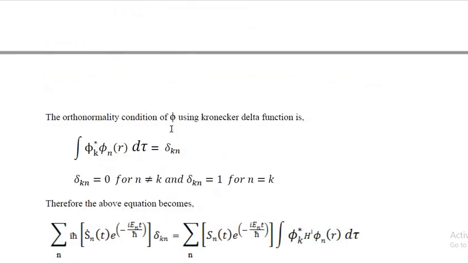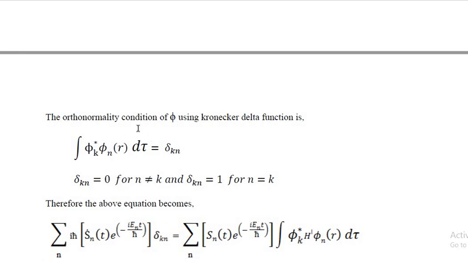The orthonormality condition of φ using the Kronecker delta function is integral φ_k* φ_n(r) dτ is equal to δ_kn. This δ_kn is equal to 0 for n not equal to k and δ_kn is equal to 1 for n equal to k. Therefore the above equation becomes summation over n of iħ Ṡ_n(t) e^(−iE_n t/ħ) δ_kn.